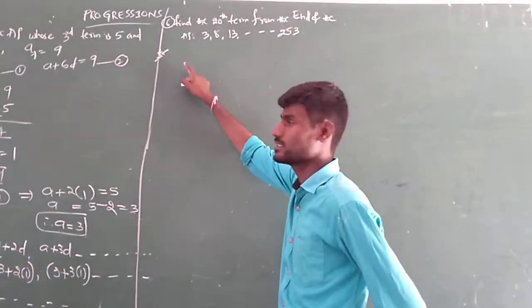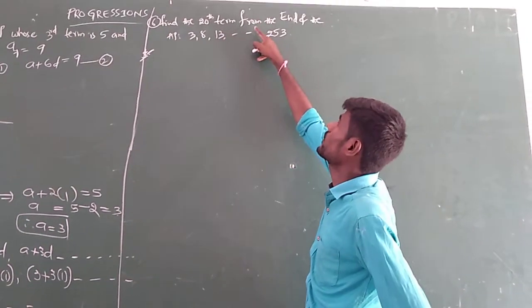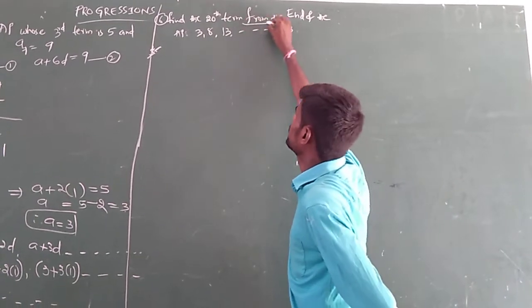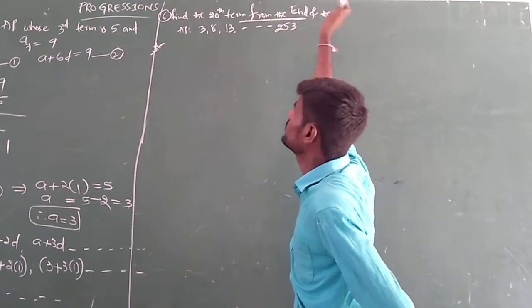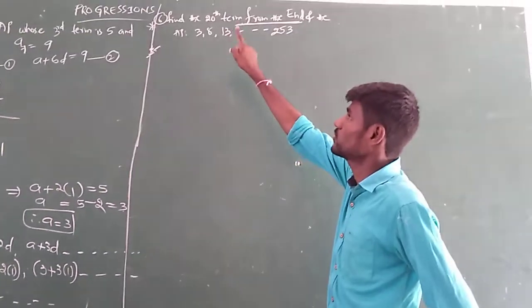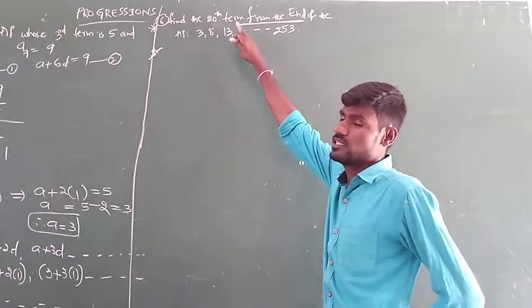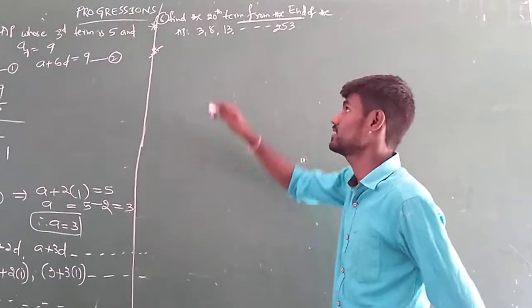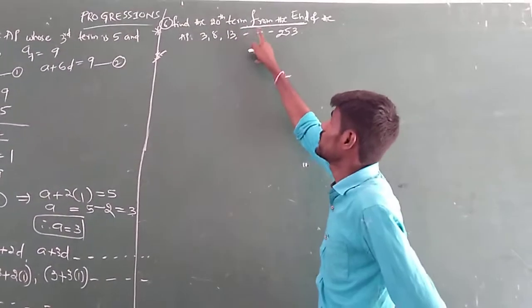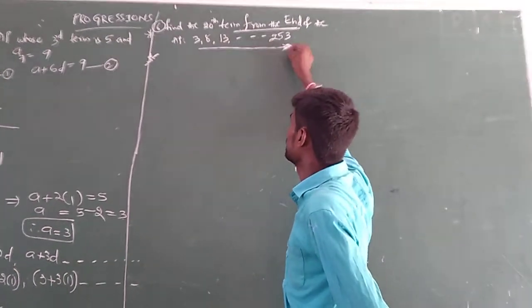Next, students, another type: find the 20th term from the end of the AP. This condition, from the end, is important. This type of problem is very important. If they ask to directly find the 20th term, it means A20, that is A plus 19D, and we can do it like that. But this is different. From the end of the AP means they have given one AP, and in this AP, what is the 20th term from the end?